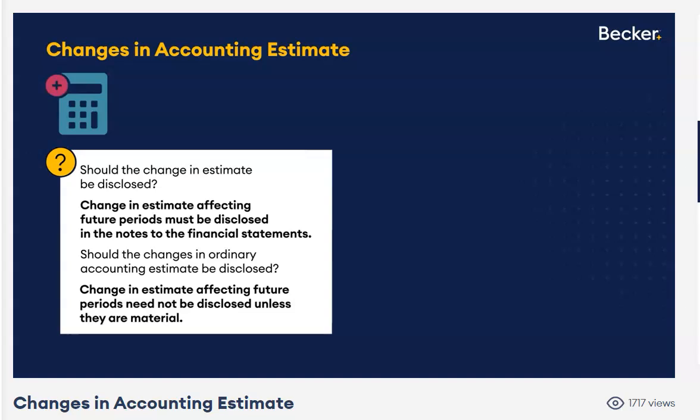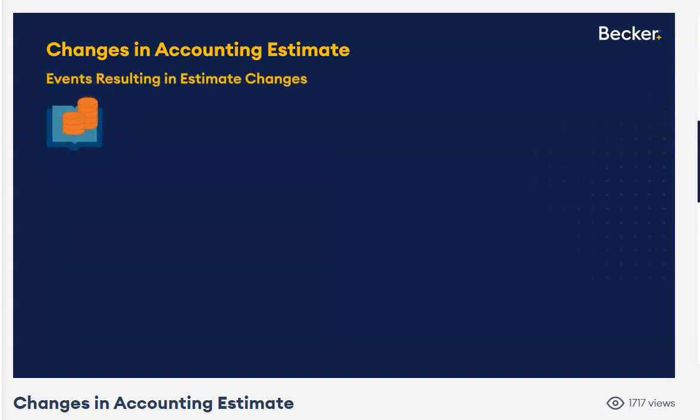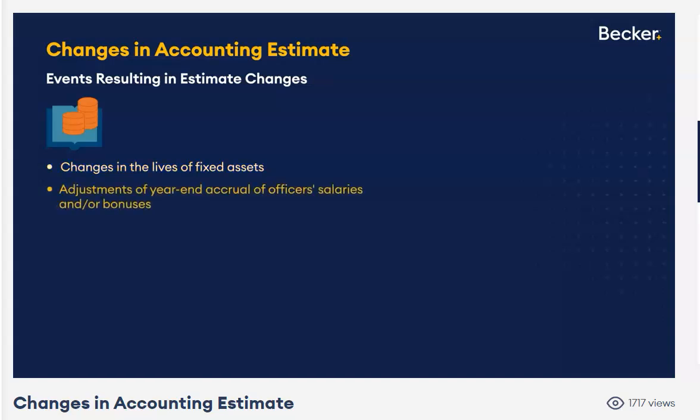Now, next issue. What are some common examples of changes in accounting estimates? You don't have to memorize this, but be familiar. As I've already mentioned, changing the useful life of an asset. We'll see that in a little bit. You might have an estimate for accruals for the officers' salaries or bonuses, and then you get new information. Okay, so that's a change in estimate.